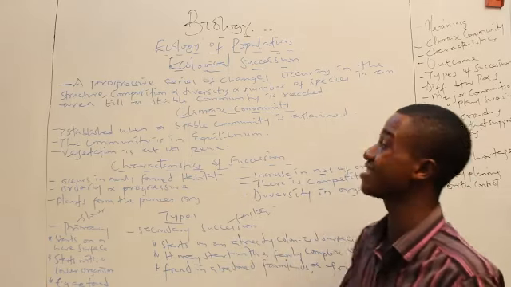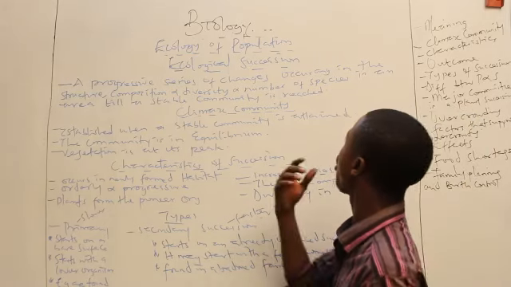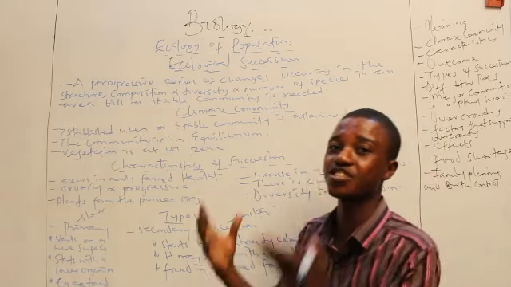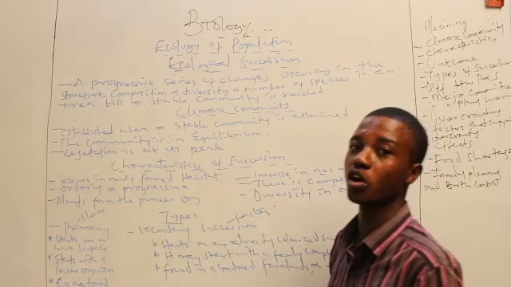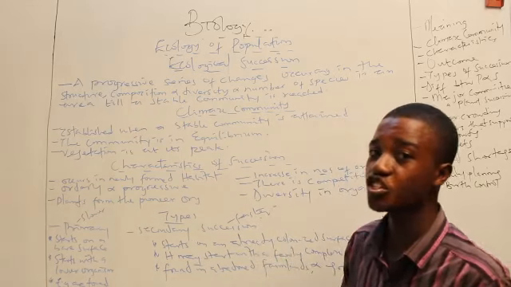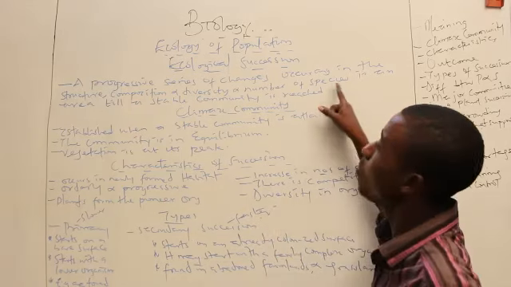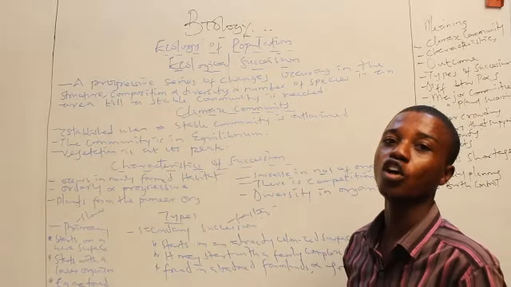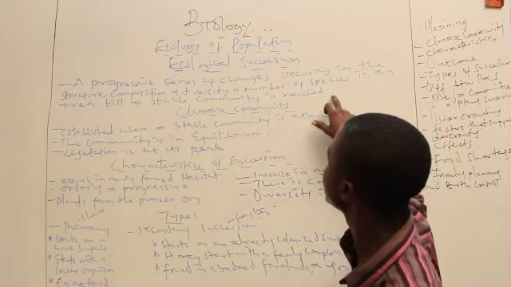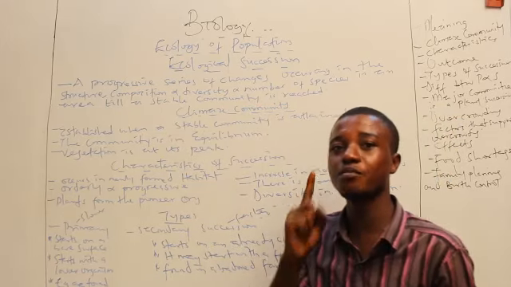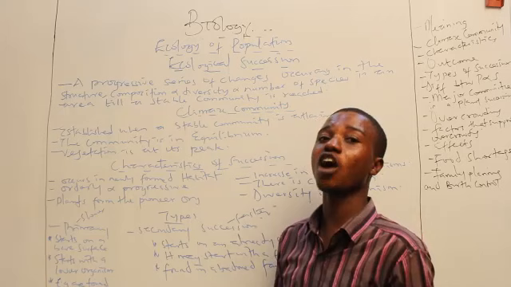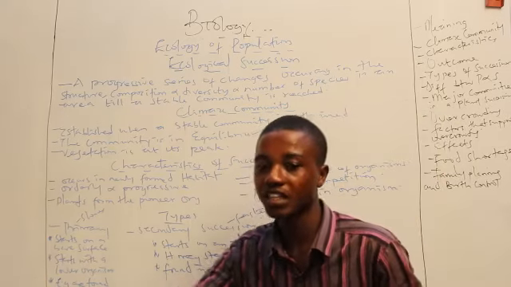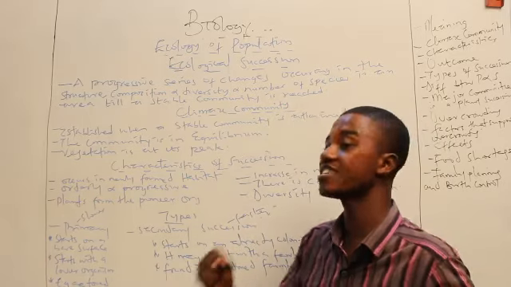Ecological succession is a progressive series of changes occurring in the structure, in the forms, in the composition, in the diversity, and in the number of species in an area. Now, succession will continue until a stable community has been reached. So the final community in every successional event is the climax community. The climax community is another name for a stable community.